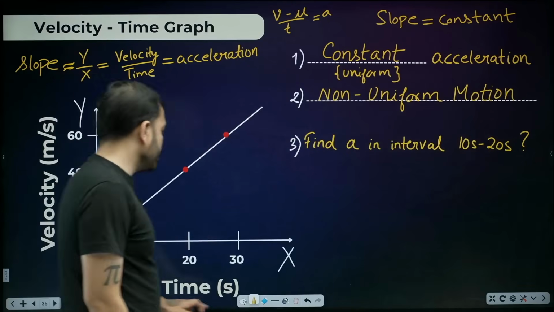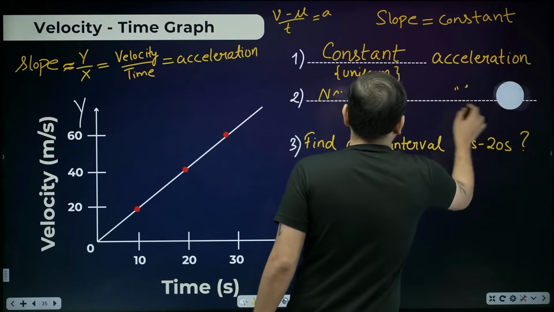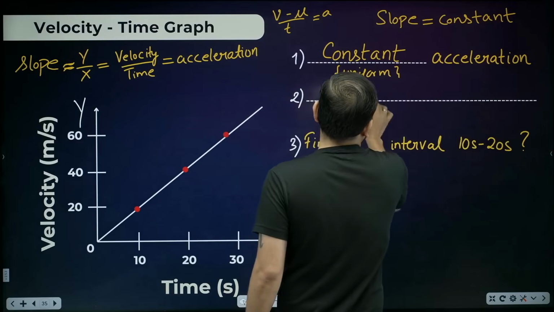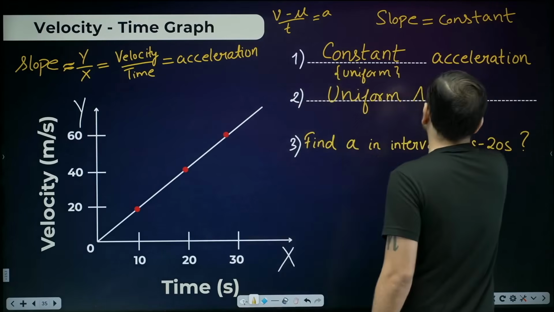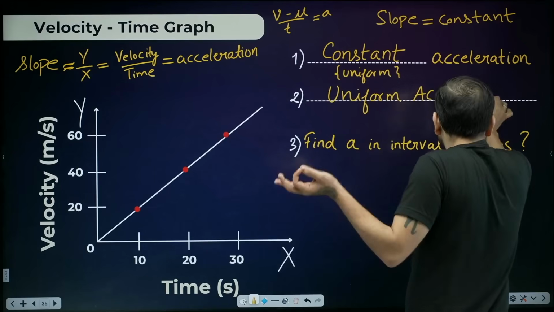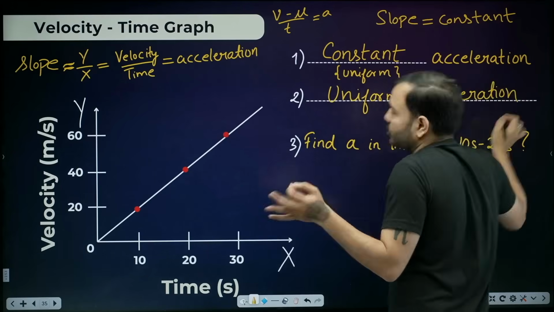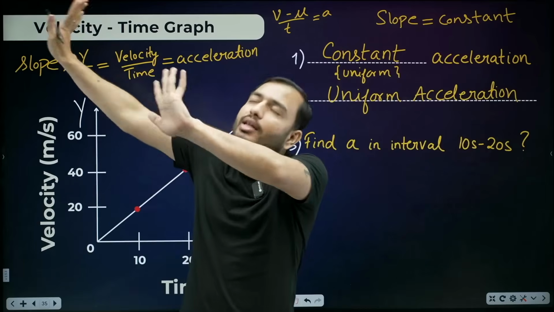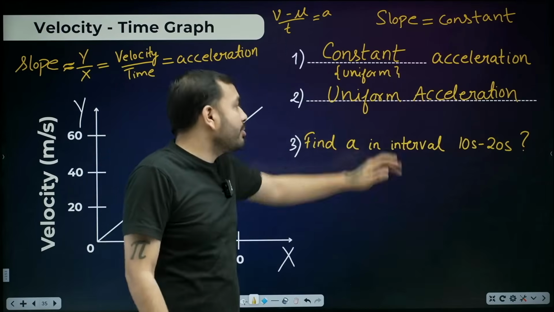Non-uniform motion, because speed is changing. Or you can just note it like this, uniform acceleration. Remember this, the motion is non-uniform, but the acceleration is uniform, meaning the acceleration itself is constant. Sir, is that different? Yes, it is a different thing. Uniform motion is a separate thing.